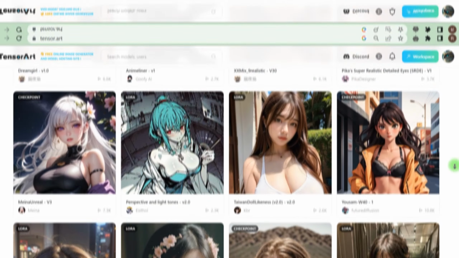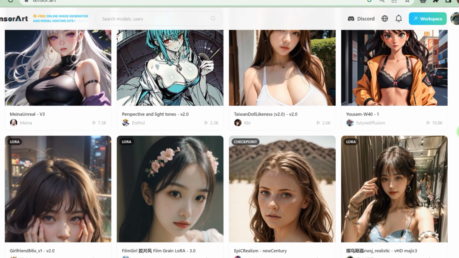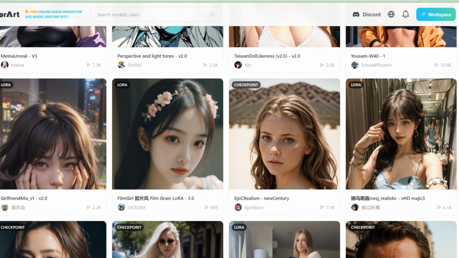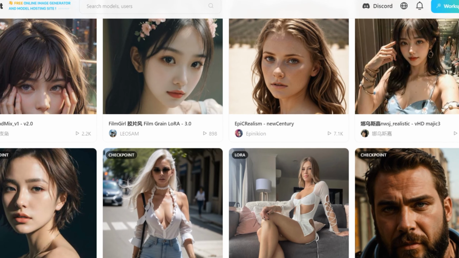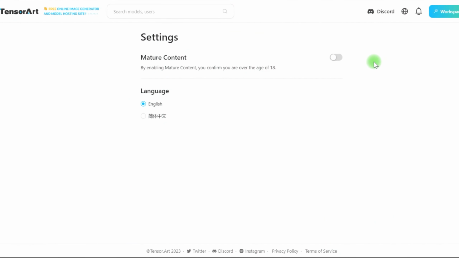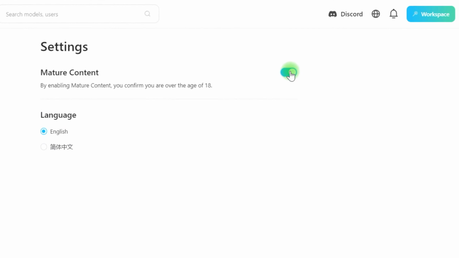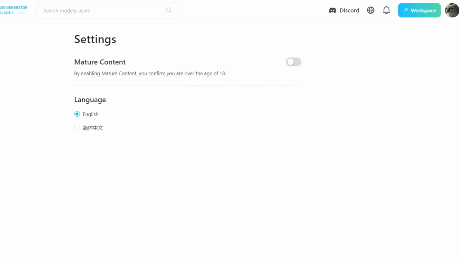The huge range of potential models gives Tensor Art an edge over most comparable options. Allow me to explain. Scroll down in the Models category to view all the photos that were generated utilizing various models developed by various corporations and even users. You'll be surprised to learn that some models make material for persons beyond the age of 18.